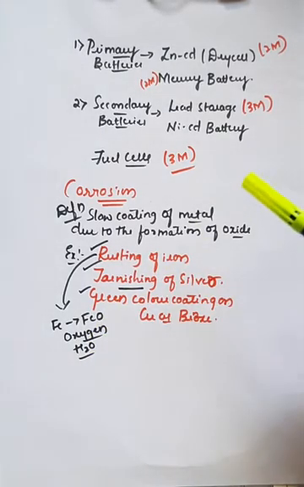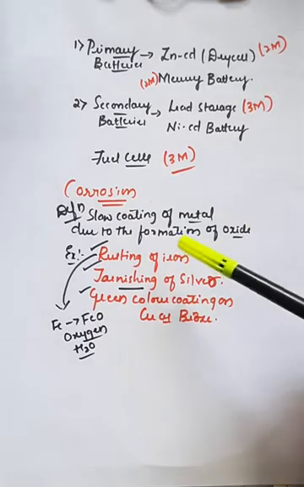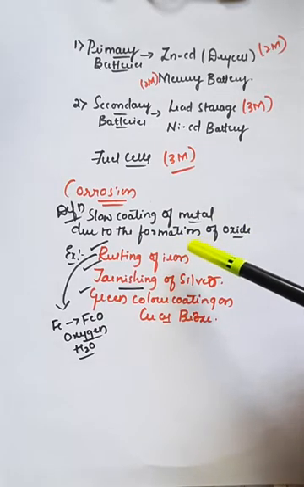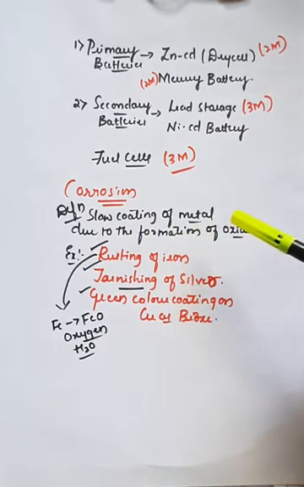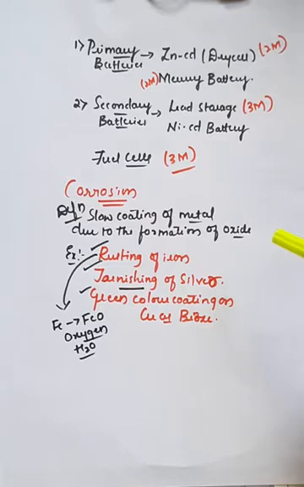In today's class we'll explain corrosion. In that, the most important example is the rusting of iron. We'll explain what is rusting of iron and what are the anodic and cathodic as well as overall reactions, and what is rust, the molecular formula of rust also we will see. And further we'll try to solve 2 to 3 problems based on the calculation of change in Gibbs free energy with the help of the Nernst equation. Using the Nernst equation we will also try to calculate the EMF of the cell.